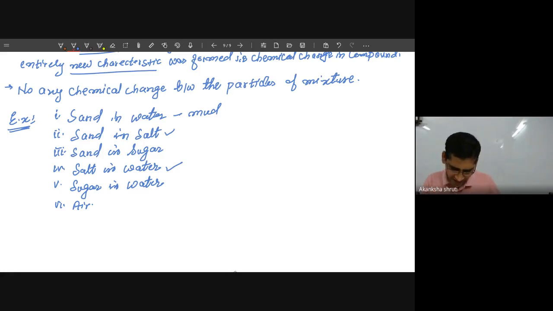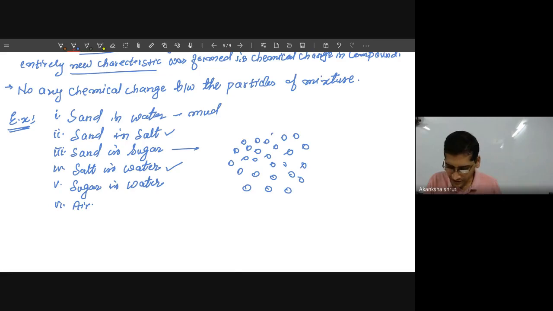Say sand in sugar. If I take a few sand particles and mix them with the sugar, even if you try to mix it, you may observe that in certain regions the sugar particles will be more, and in certain regions the sugar particles will be fewer.